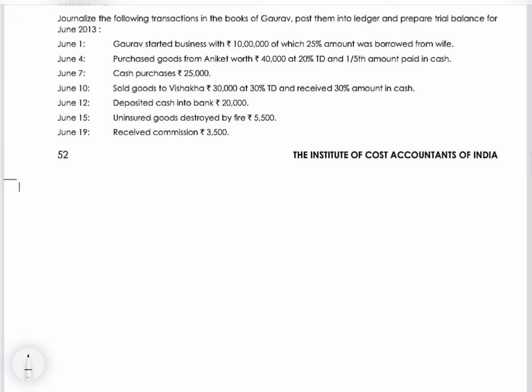Gaurav started business with 10 lakhs, of which 25% amount was borrowed from wife. So 2,50,000 he borrowed from wife and 7,50,000 is what he has put in the business. Basically 3 accounts are involved: cash, loan from wife and Gaurav's capital.